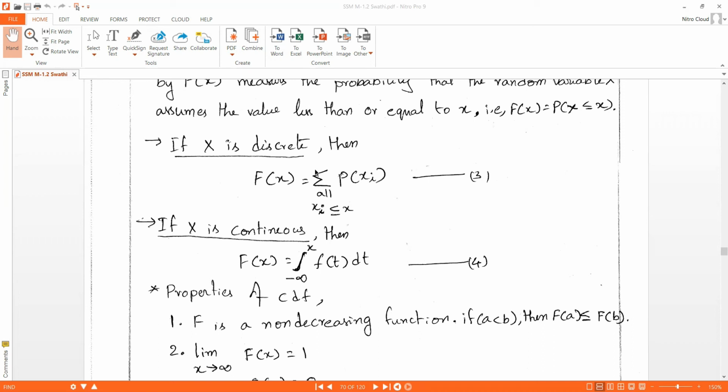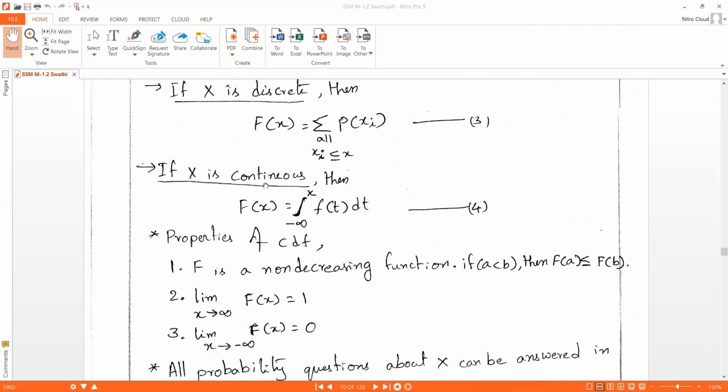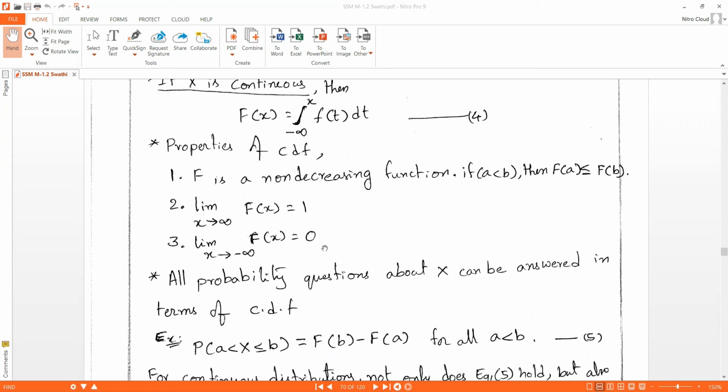So this is the formula if X is discrete. If X is continuous, then F of x is equal to the integral from minus infinity to x of f of t dt. This is for a continuous random variable. Next is